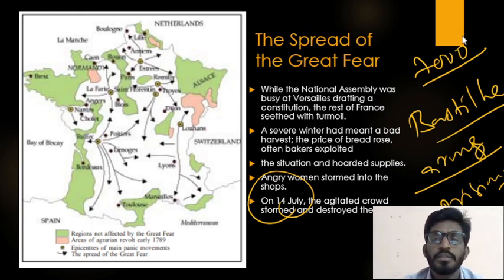And when compared from 1715 to 1789, the population of French increased so high. In French, food crises occurred, and at this time, the French king Louis XVI decided to increase more taxes. That's why the third estate people formed National Assembly and they revolt against the king, Louis XVI.